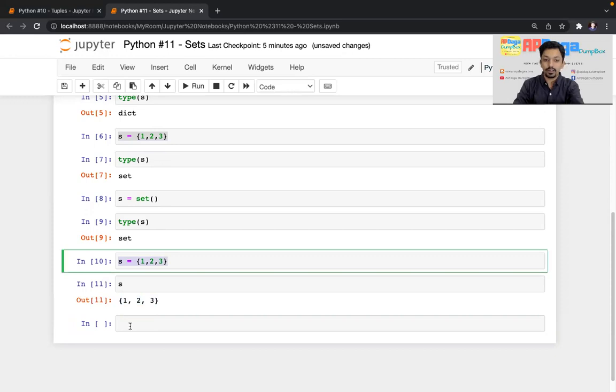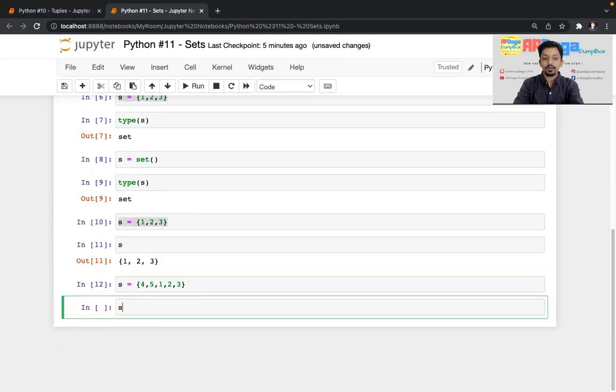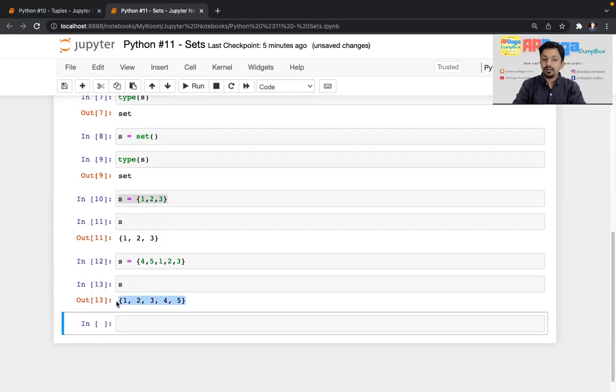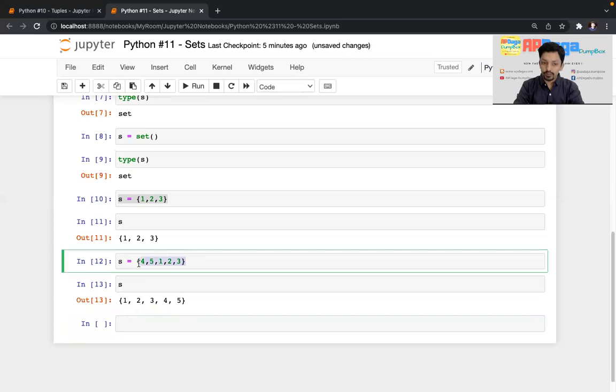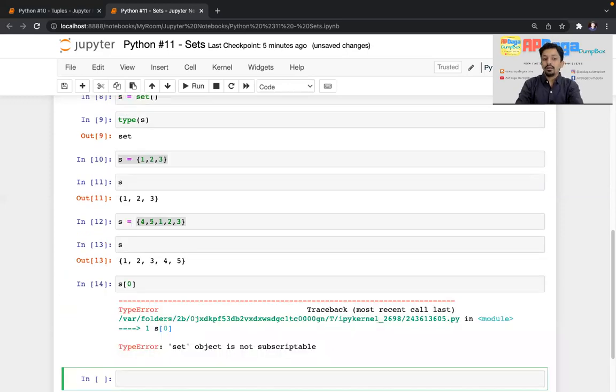If I change it to something like 4, then 5, see, it is not showing in the order we gave. So if I try s of 0, it will throw an error. Why? There is no indexing in a set because it is an unordered thing. That is the first difference of a set when we compare it with list or tuple.